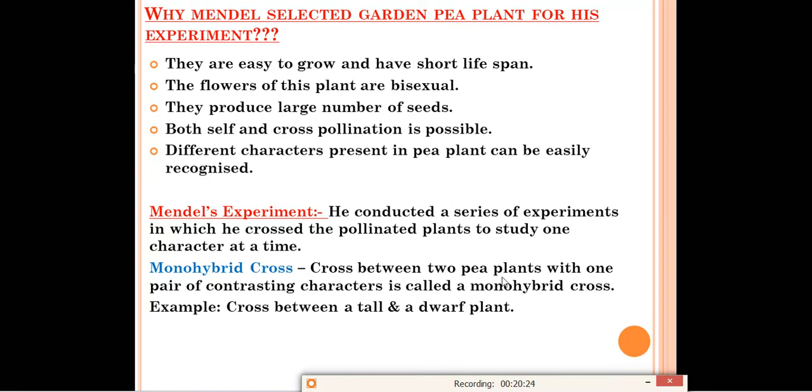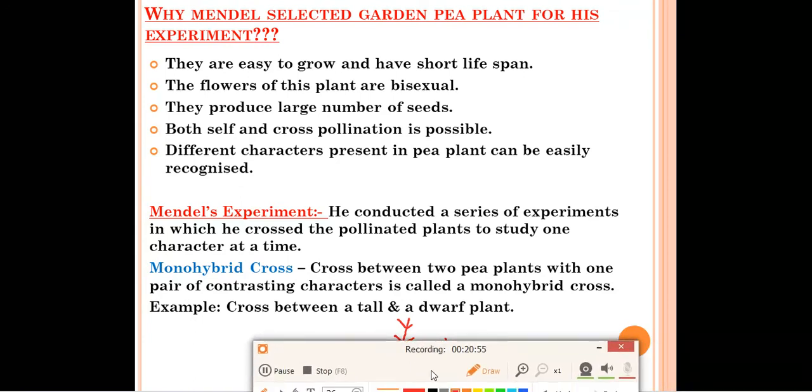Cross between two pea plants with one pair of contrasting character is called monohybrid cross. He used two pea plants, but only one pair of contrasting characters was taken in this one, so it is called a monohybrid cross. Cross between a tall and a dwarf plant. For example, we have this one, tall plant and a short plant. So the height of the plant is considered over there. So only one pair of contrasting character is considered, means a tall plant is crossed with a dwarf plant. So this was monohybrid cross.